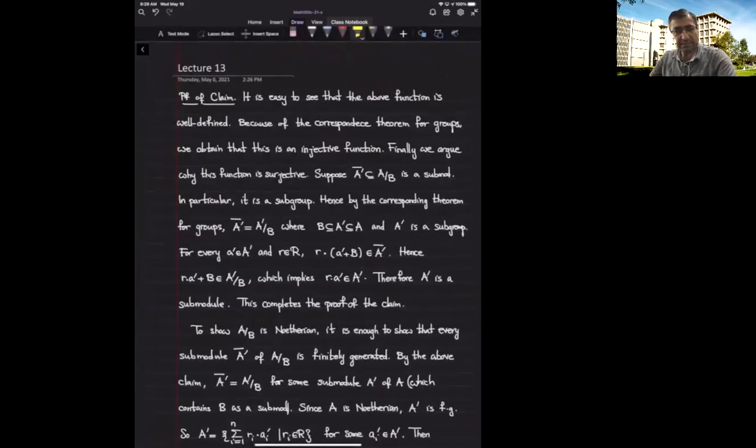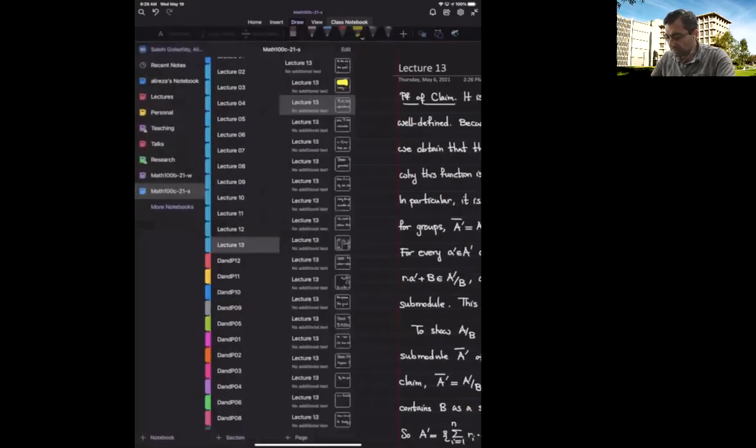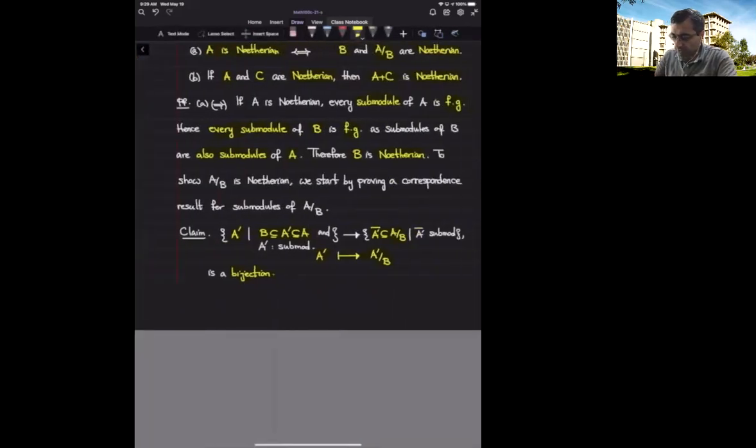If you think about it, at the level of groups, we have proved this kind of bijection, and that's exactly the same type of map. So what I'm saying is that in the case of groups, we showed that instead of submodule, if I replace this by abelian subgroup, then this map would be injective, and the image of this map would be not submodules, but rather subgroups of A over B. But the injectivity doesn't change as I impose more conditions on the domain.